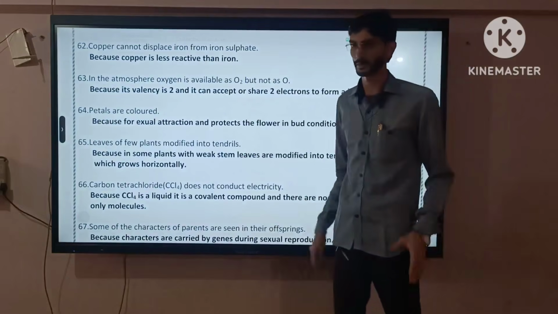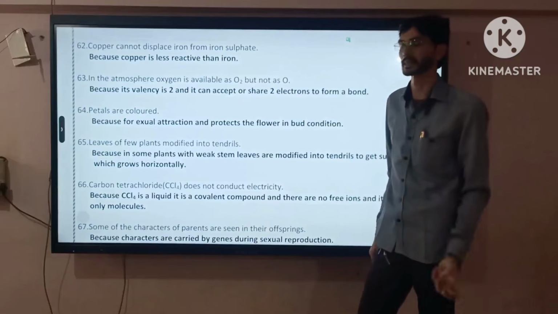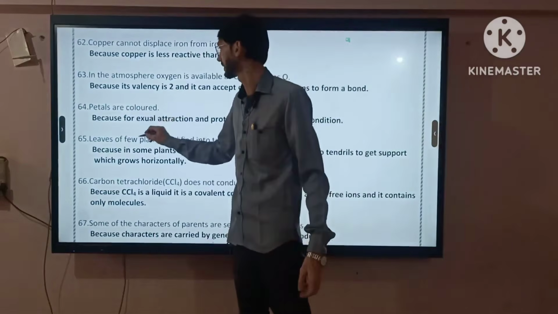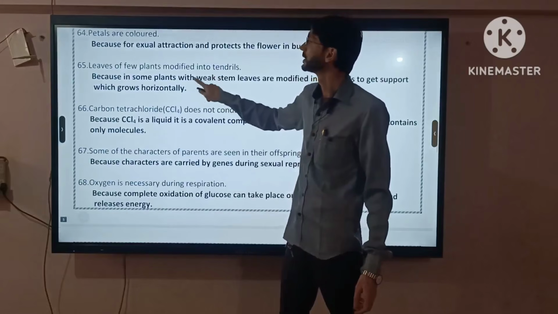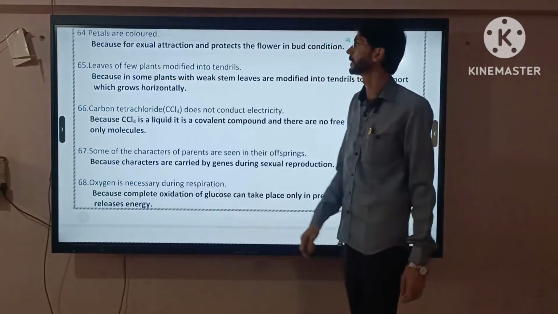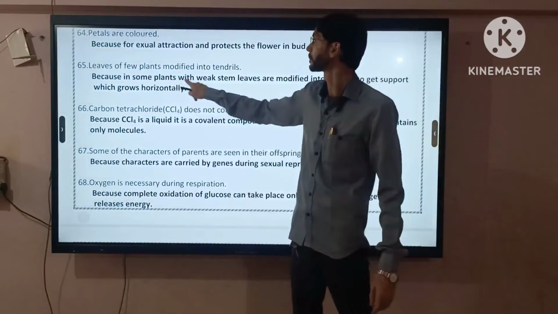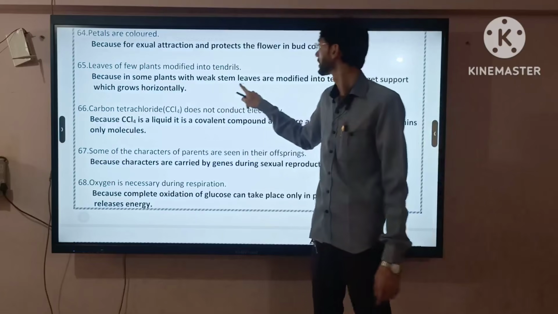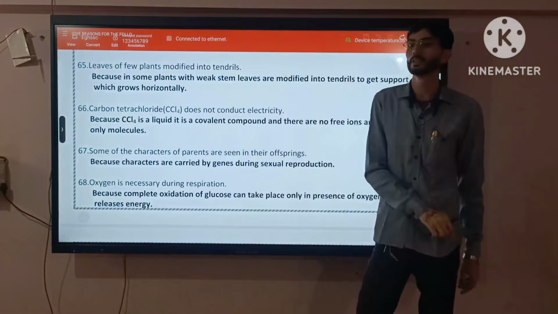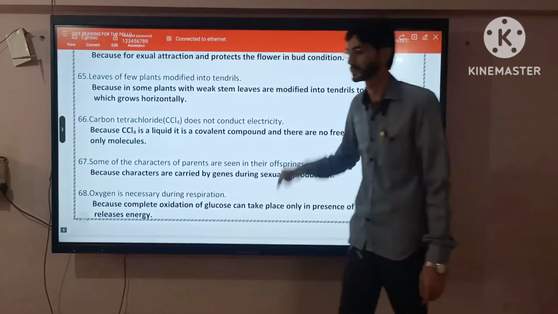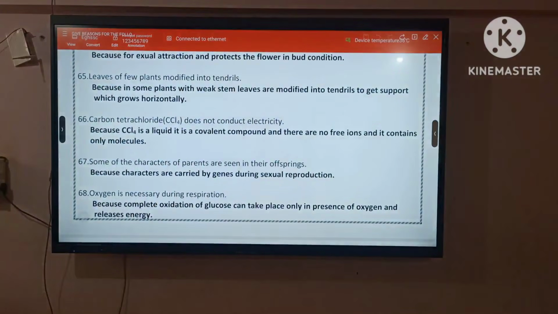Petals are colored. In flowers, only petals are colored because to attract the insects. Right. Now, leaves of few plants are modified into tendrils. Leaves, because some plants with a weak stem, leaves are modified into tendrils to get support. Now, 16. 5.